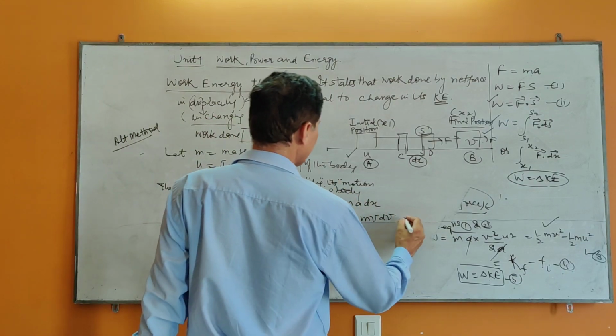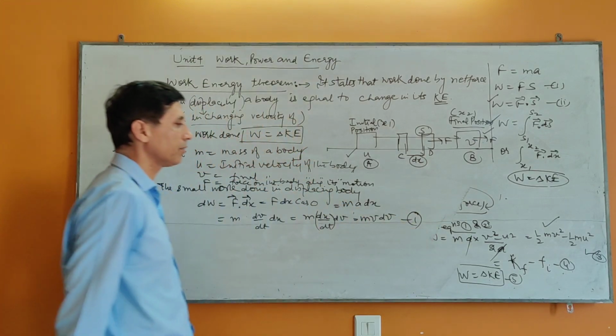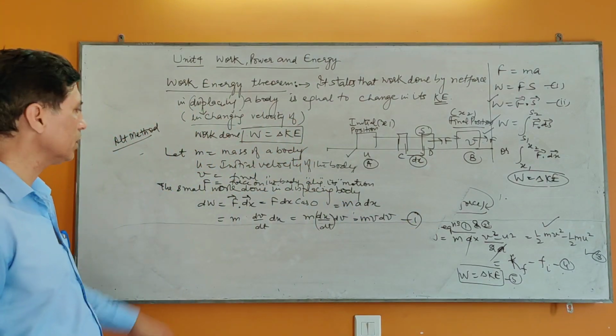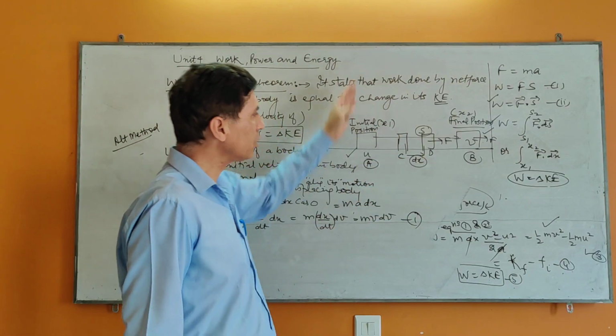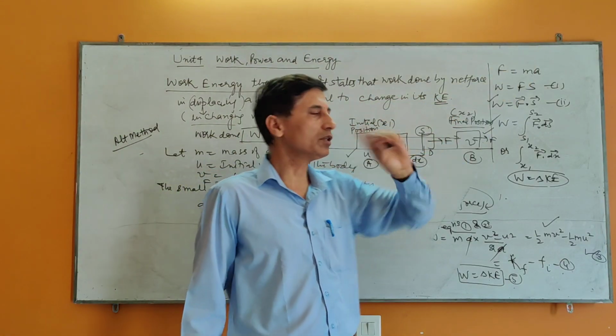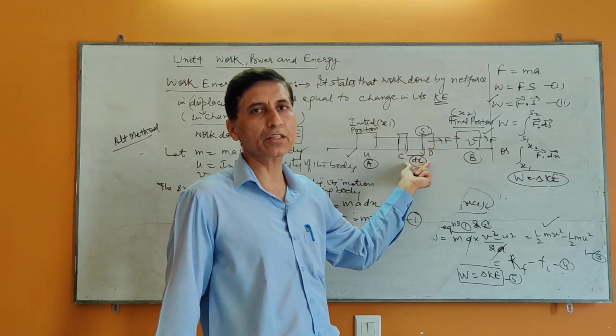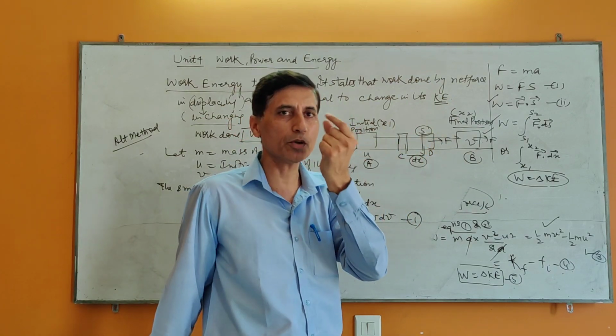Say this is equation number one. It is m v dv. This is equation number one. So this is the small work done in moving the body from C to D. Once the body is already in the state of motion, just the small displacement dx traveled by the body, and this is the value of the small work done.